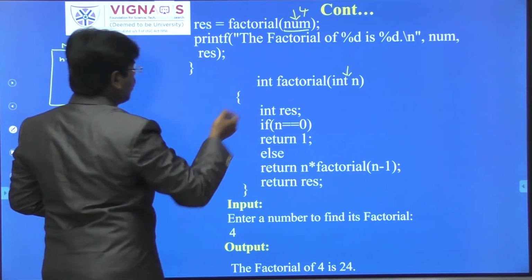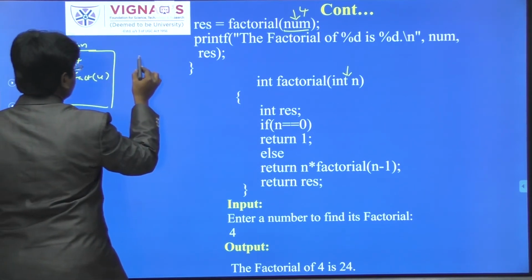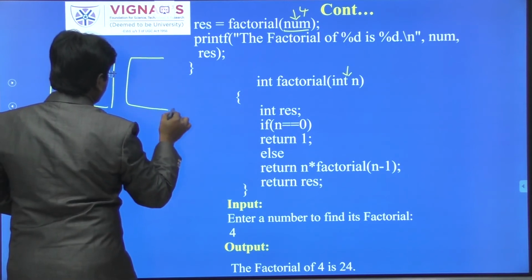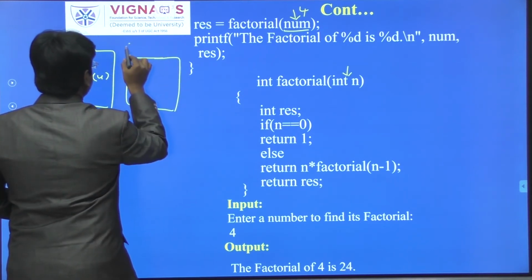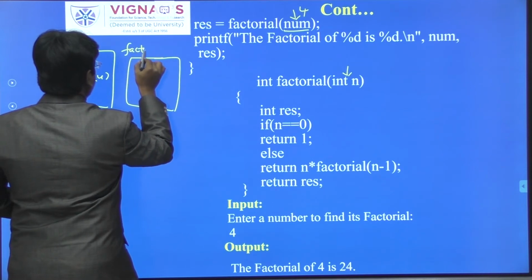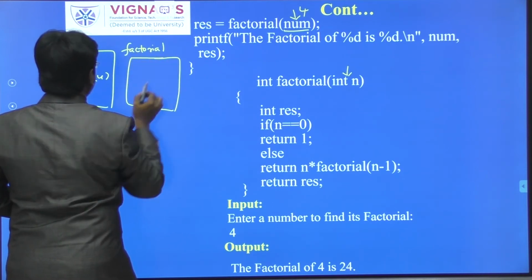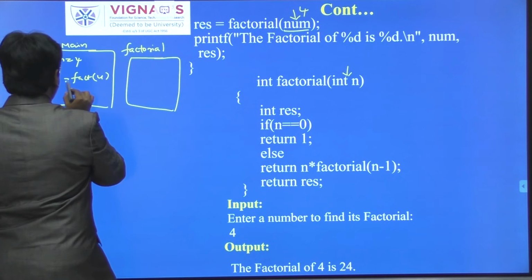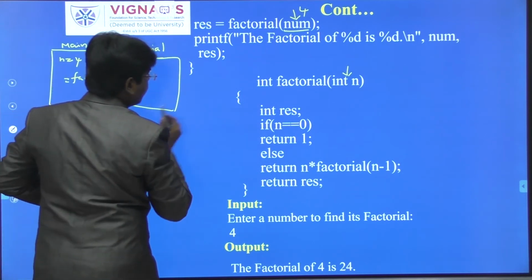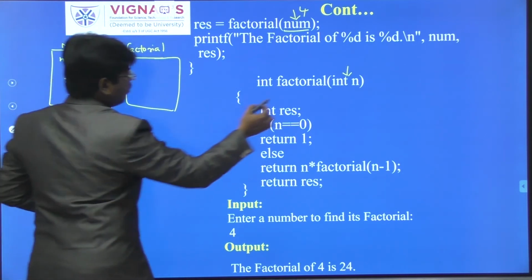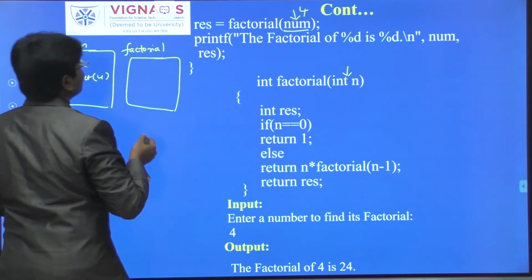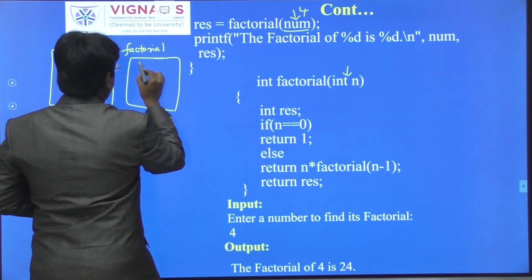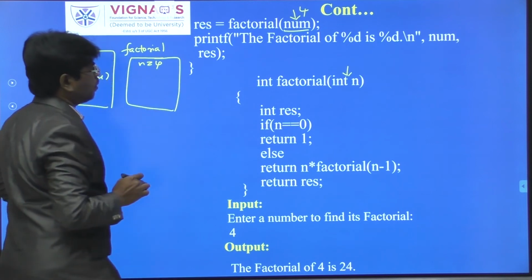Okay, so here the n value will be passed from the main function to which function? Factorial. So this is the factorial method space. Okay, so in the method space, what I have written is that it will take the n value 4. Here n value will become 4 now.